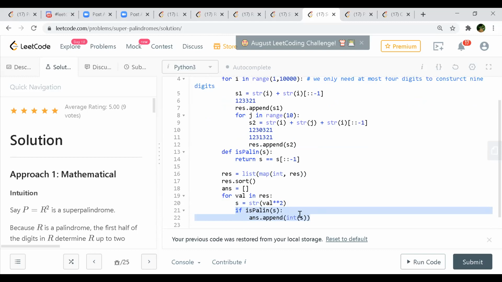I don't think there is a need to square. No, we'll have to square, because the limit is up to 10 to the power 18. What we have formed till now is a number up to 10 to the power 9. Okay, yeah, we'll have to square it then. Yes, we have to square, but we don't have to sort. Sorting I didn't get.